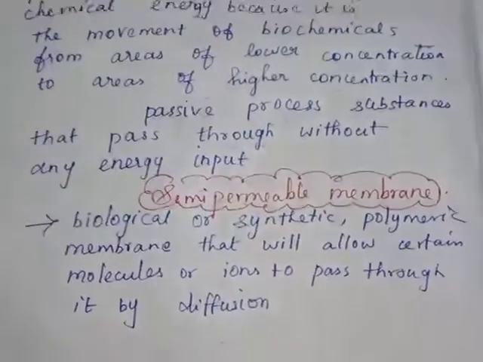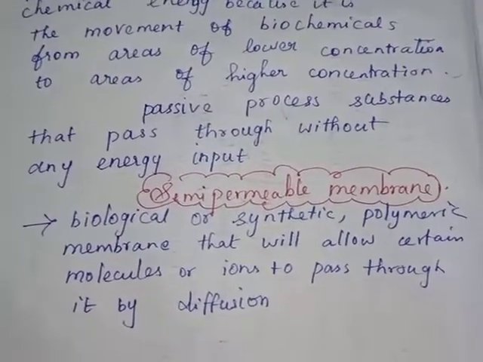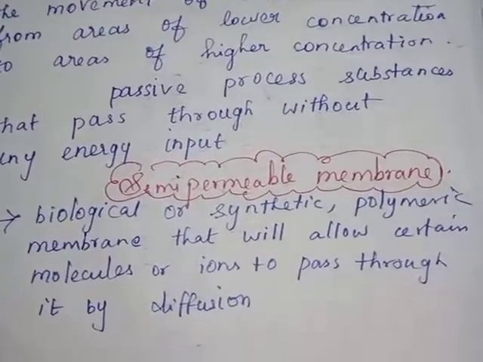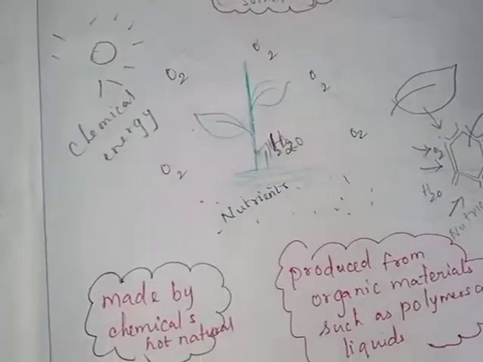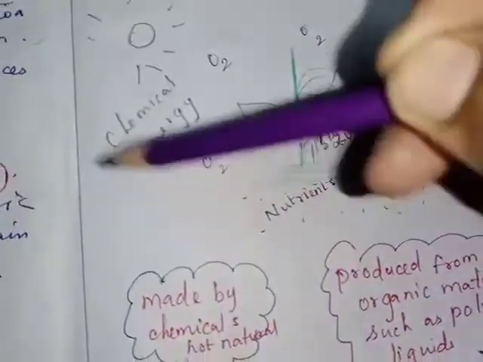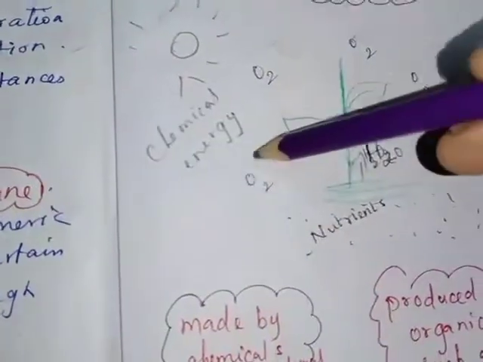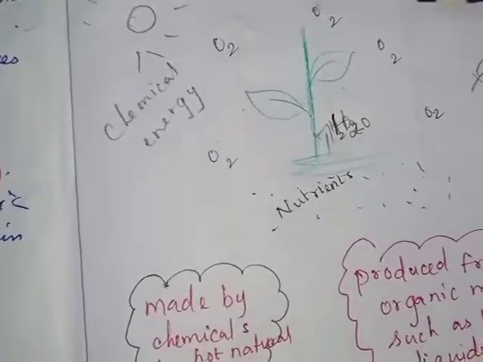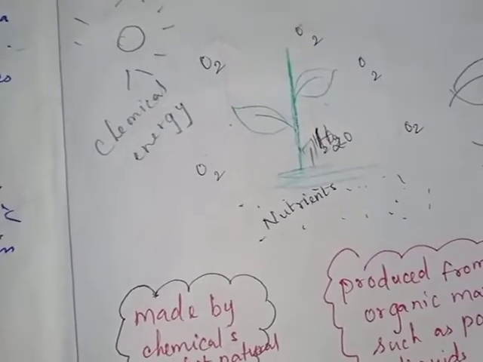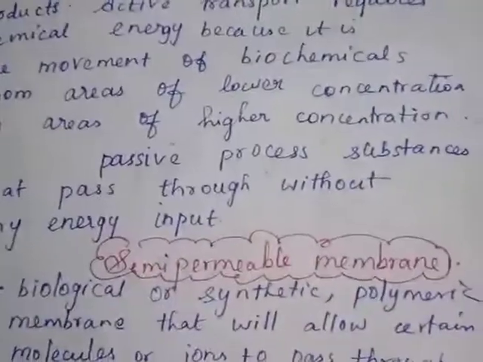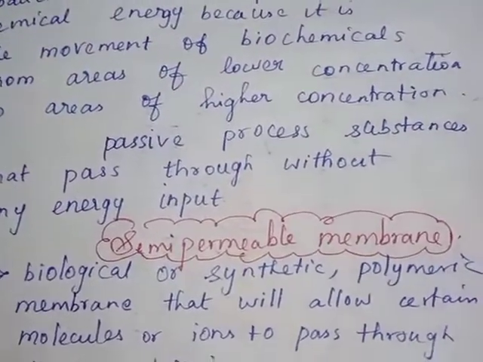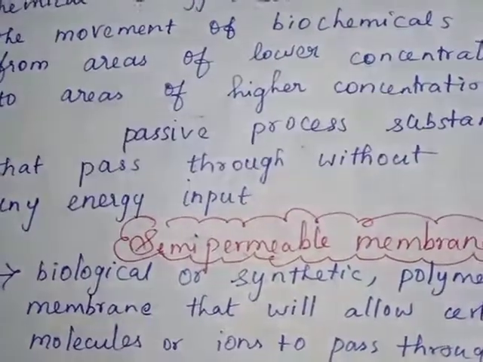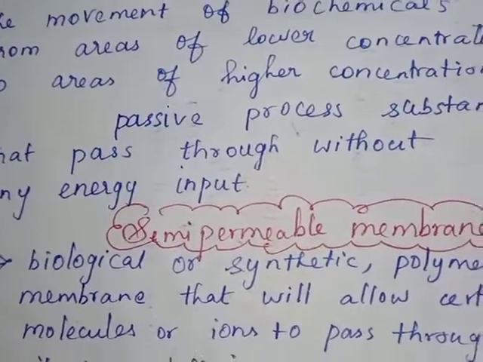Next one is the passive process. In the passive process, substances pass through without any energy input. What is the difference between active and passive? Here chemical energy is there, producing food material, oxygen, water, nutrition, etc. But the passive process has no energy input. That is the difference between both.